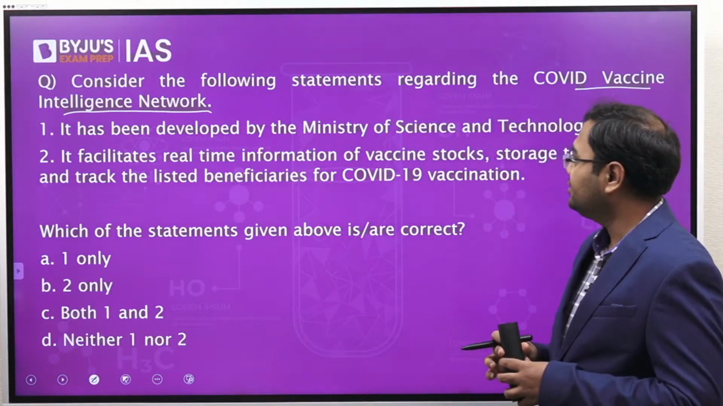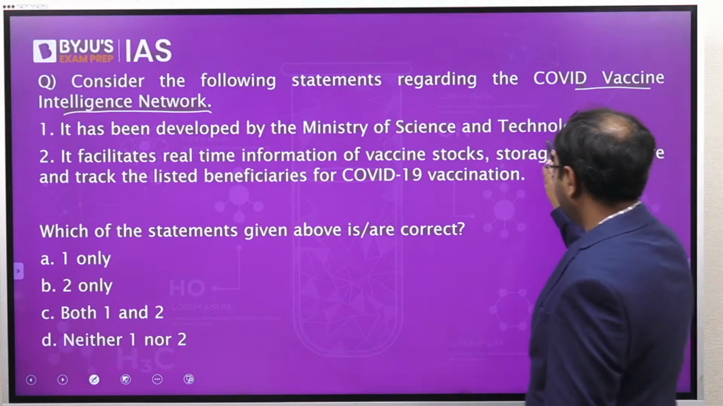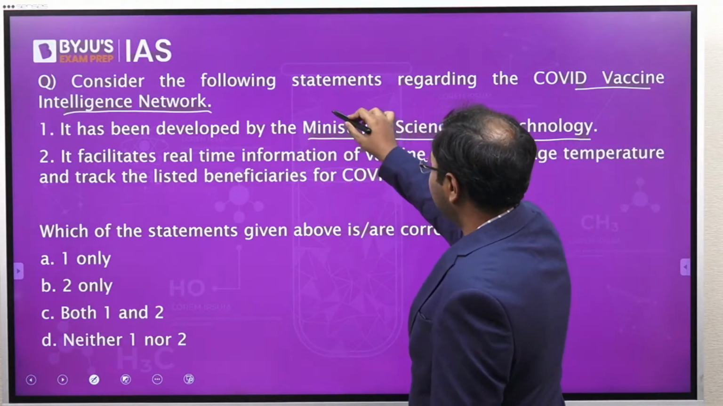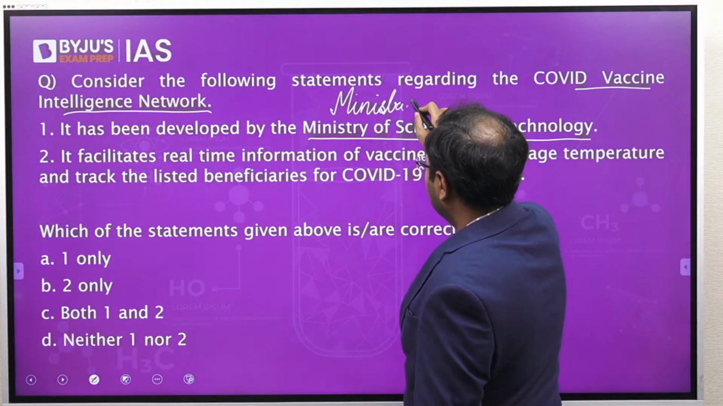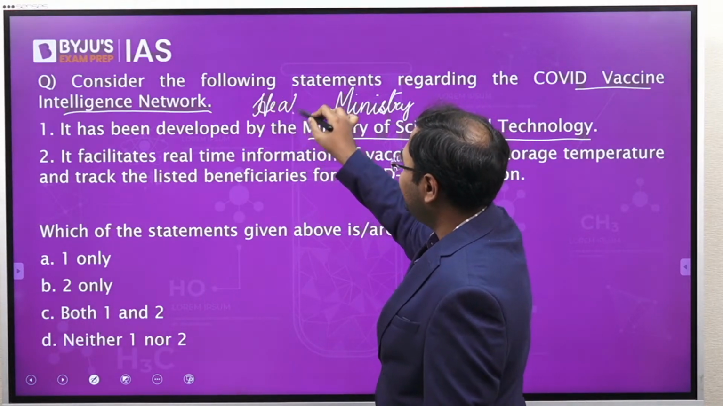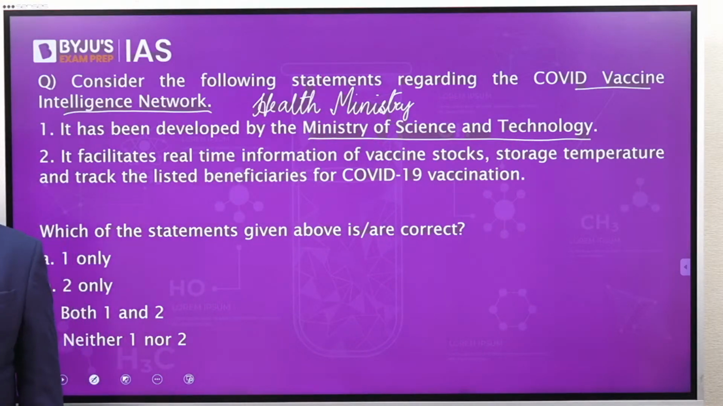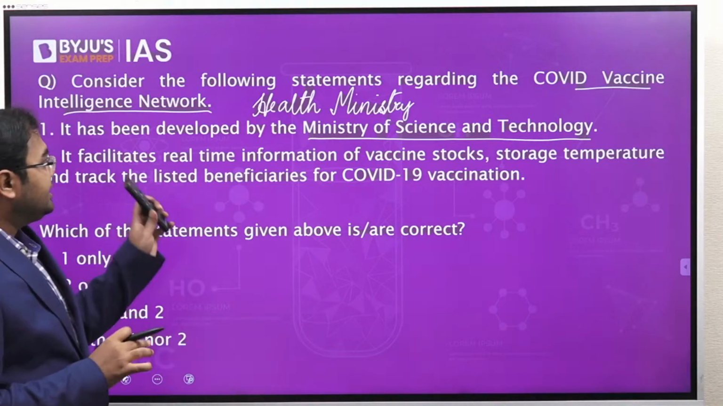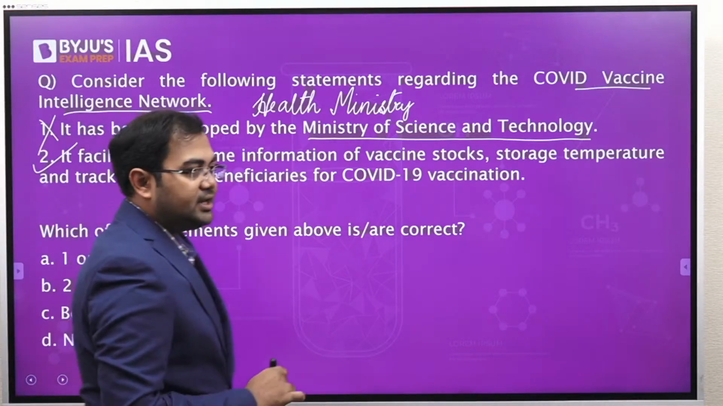So when we look at the first statement, it has been developed by the Ministry of Science and Technology, this is not correct, because this was done by the Ministry of Health. I'm just writing in short, it was done by the Health Ministry. The Health Ministry has been taking care of it. So that's why the first statement is wrong and the second statement is correct. So the correct answer here will be